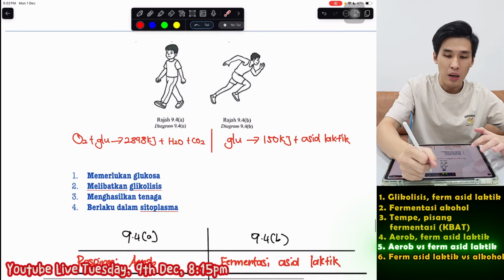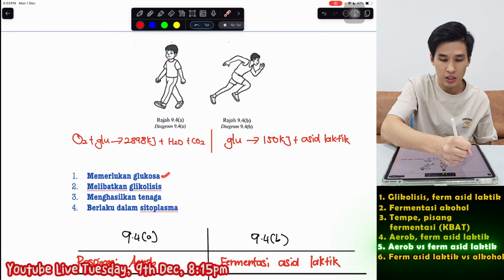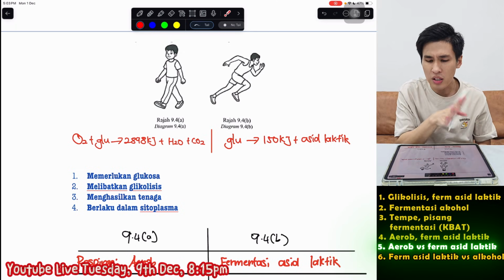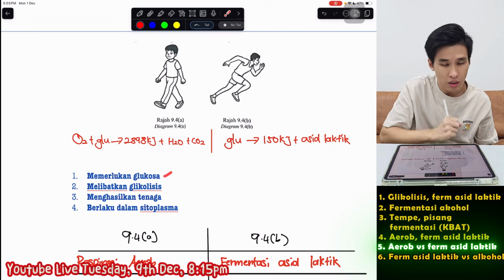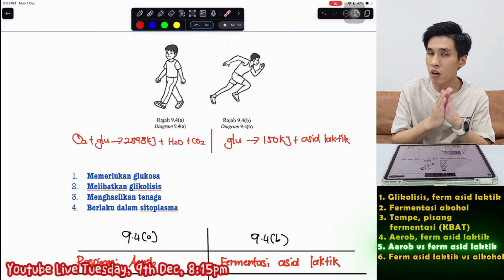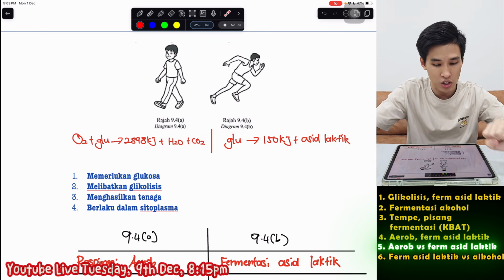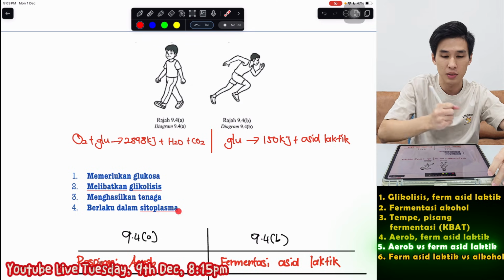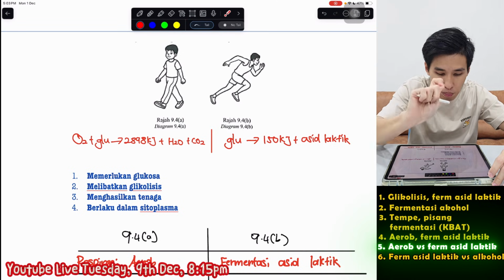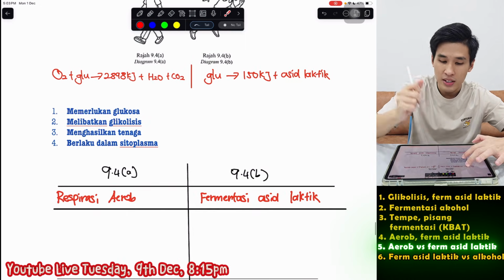So first, glukosa adalah substrate utama. So regardless whether got oxygen or not, kita memerlukan glukosa. See, all got glukosa. Number two, both menghasilkan tenaga. No matter what, tenaga is the main thing. Okay? And before that, glikolisis mesti berlaku dulu. So whether got oxygen or not, glukosa mesti diuraikan kepada dua piruvat. Earlier we mentioned in the video also. And berlaku dalam sitoplasma. This one is berlaku dalam mitochondria dan sitoplasma. This one sitoplasma sahaja, but melibatkan sitoplasma lah.